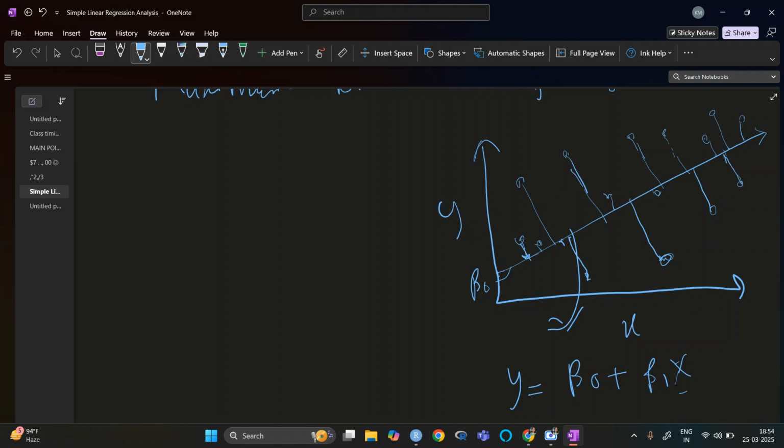We need to have the closest point, not the perpendicular one.